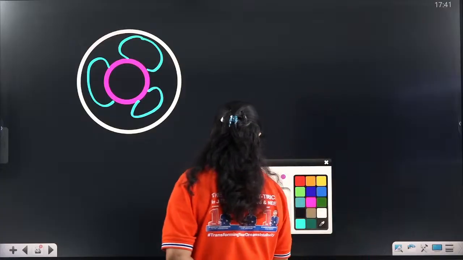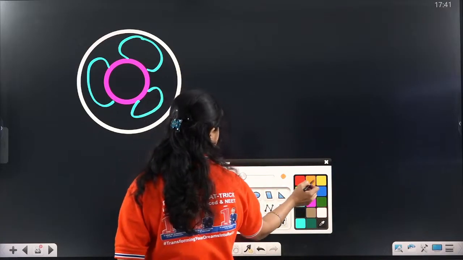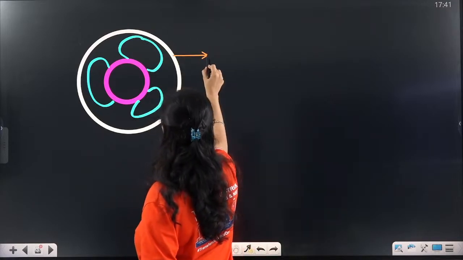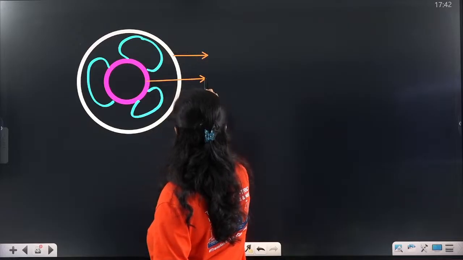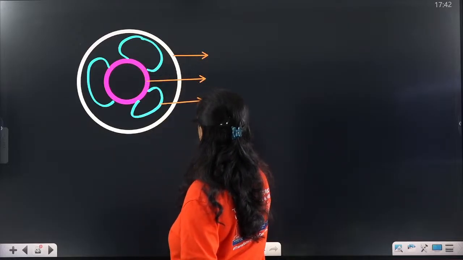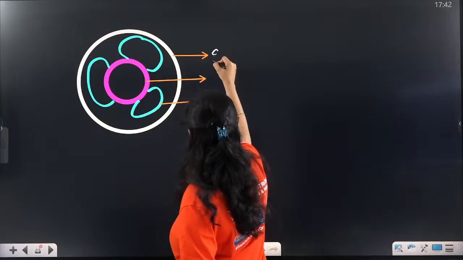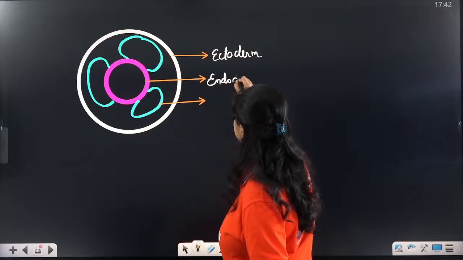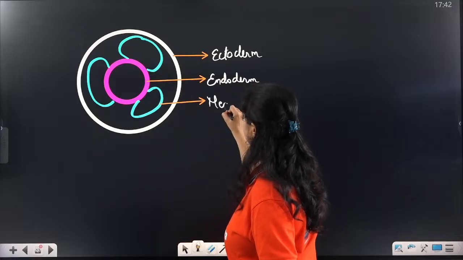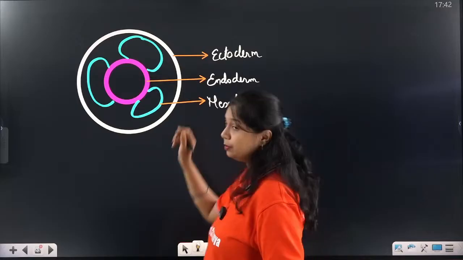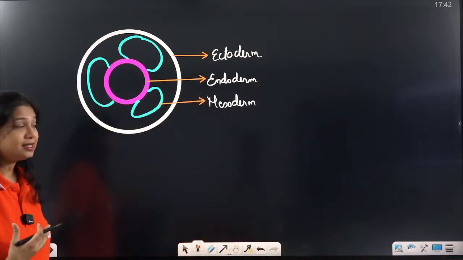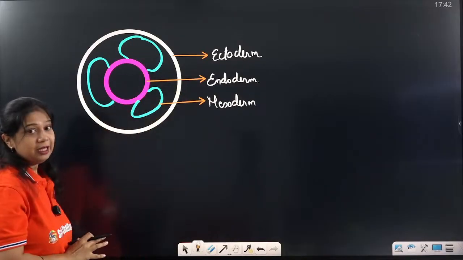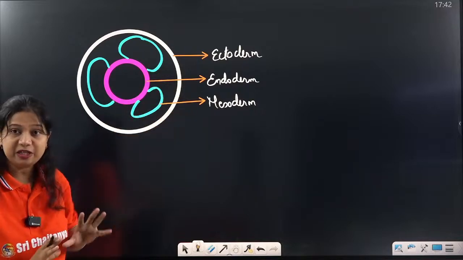So see here, this is the ectoderm, endoderm, and the mesoderm. Now what do we see here in the mesoderm? We see that the whole of the cavity between the ecto and endoderm is not completely covered with mesoderm.